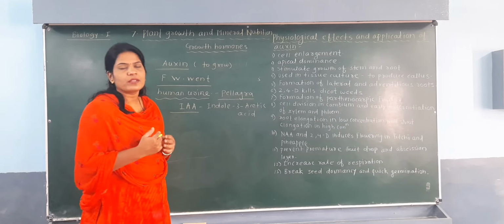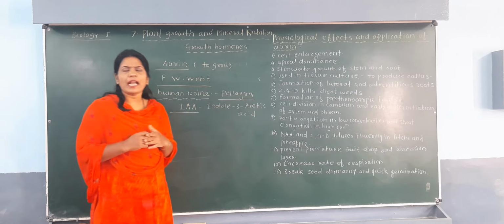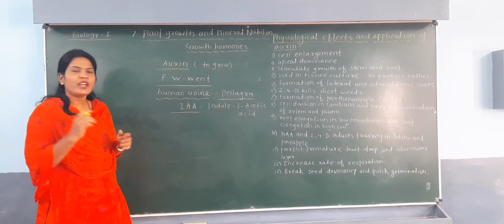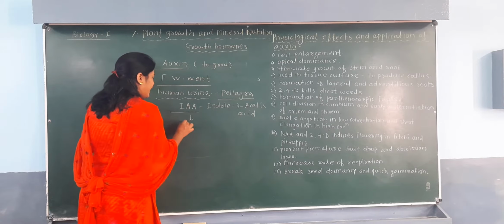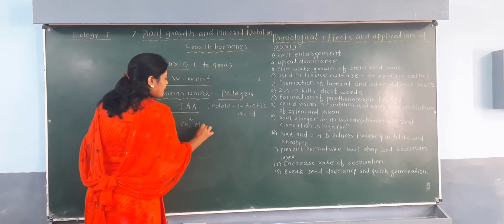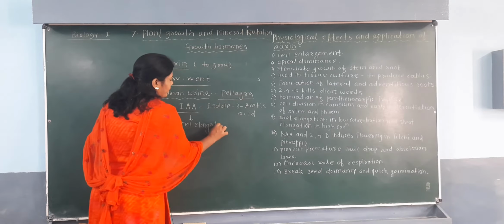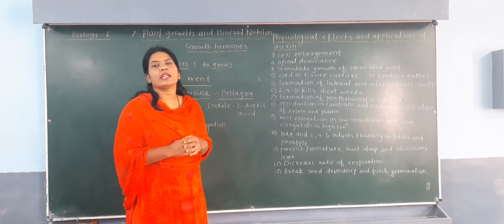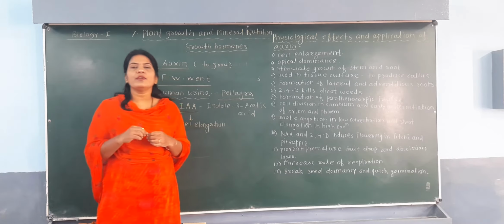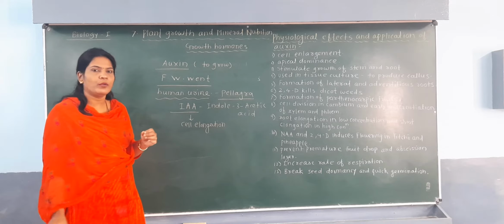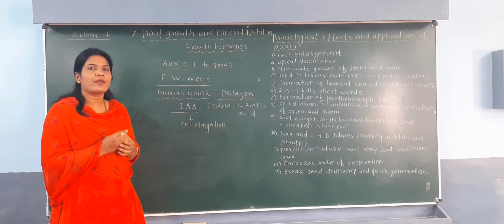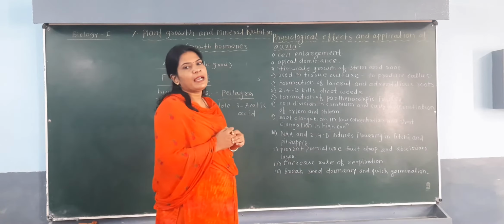It is produced in the plant body naturally and it is the most common form, and the main function of this IAA is cell elongation. So this IAA auxin is responsible for the elongation of the cell. The cell which increases in size, shape and volume, that we call elongation of the cell. So elongation of the cell is carried out by this IAA hormone.